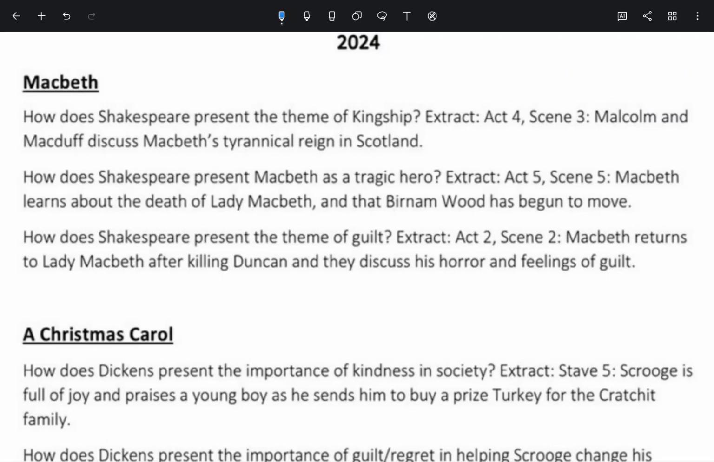So starting off with Macbeth, the first question we have is, how does Shakespeare present the theme of kingship? Now, to those of you who did watch my video last year, we did predict the theme of kingship coming up for Macbeth last year. However, it did not come up. So there's that possibility that it may come up this year.